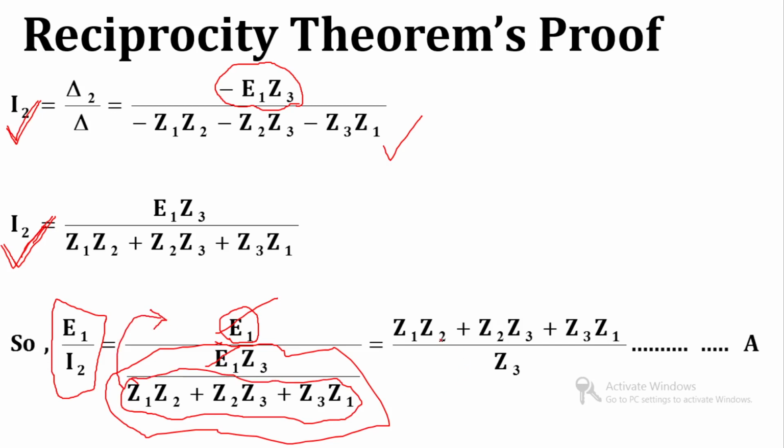So this is the final answer of E1 by I2, that is equal to Z1 Z2 plus Z2 Z3 plus Z3 Z1 divided by this Z3. So this is the first result that we will get for our network.